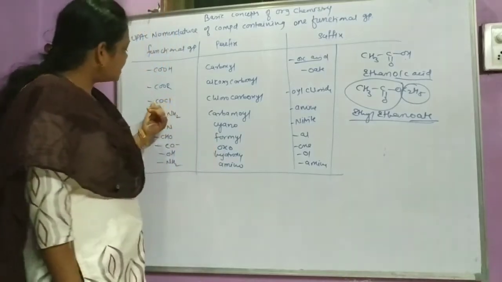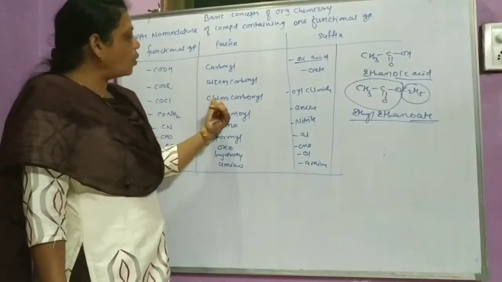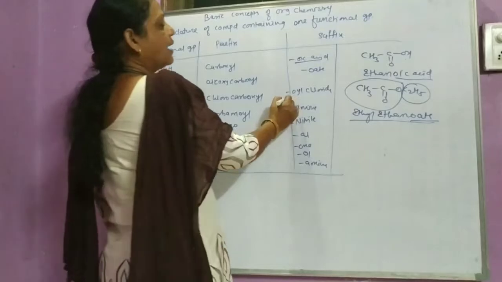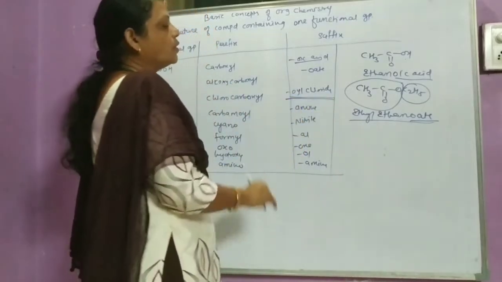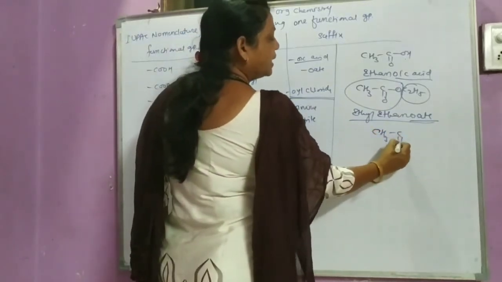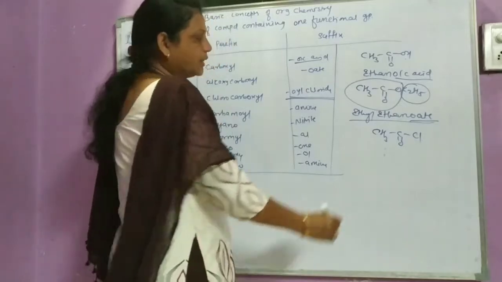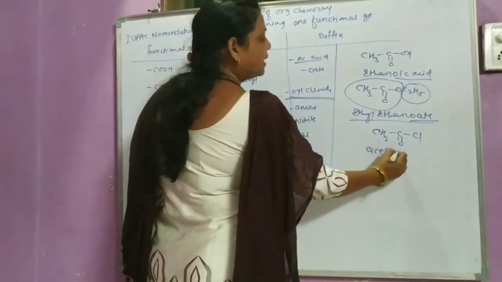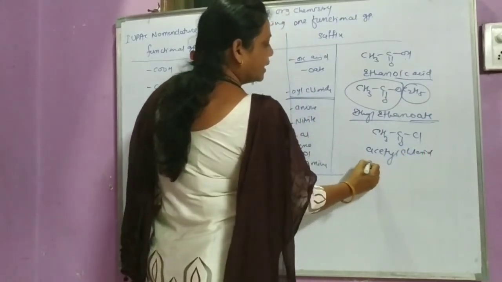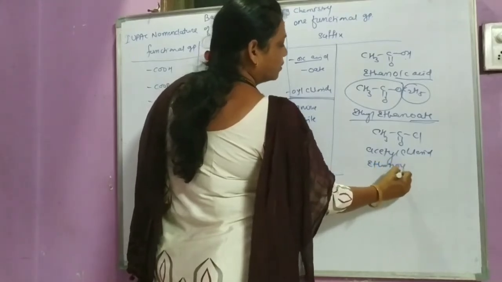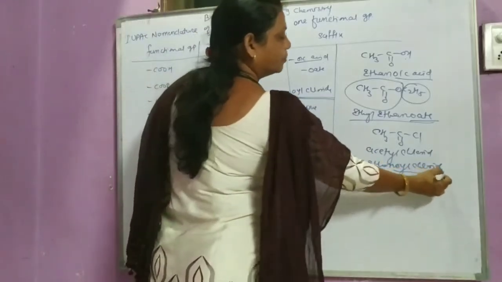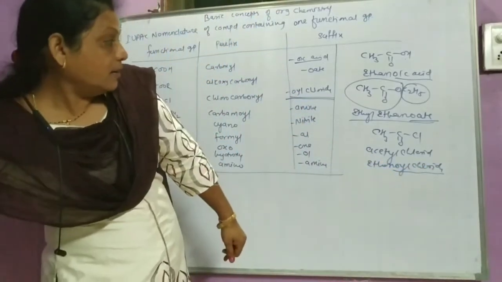So this is called ethyl ethanoate. Next one, COCl. This group is called chlorocarbonyl, and the suffix used for this group is oyl chloride. For example, again CH3COCl. This is called acetyl chloride, or ethanoyl chloride. The suffix is oyl chloride. So these are the prefixes.